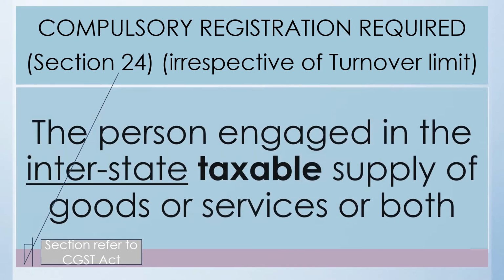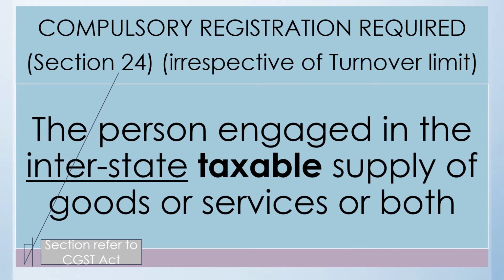The first scenario: any person who is engaged in the interstate taxable supply of goods or service or both, they have to get themselves compulsorily registered. That means if a person is selling the goods from Mumbai to Delhi, he will have to compulsorily get himself registered if the goods which he is selling are taxable goods.